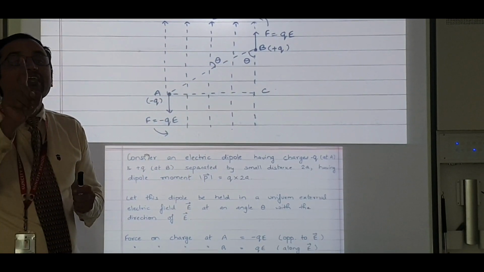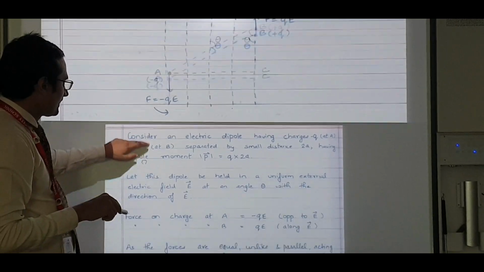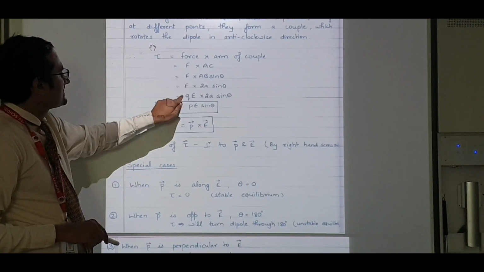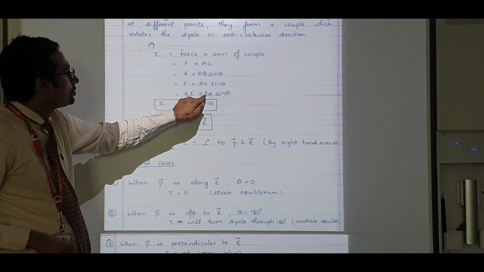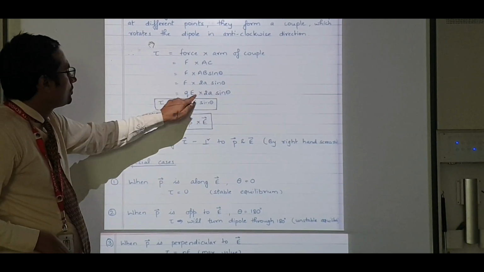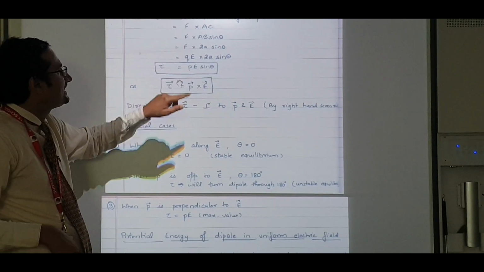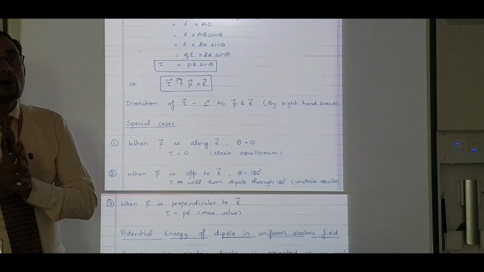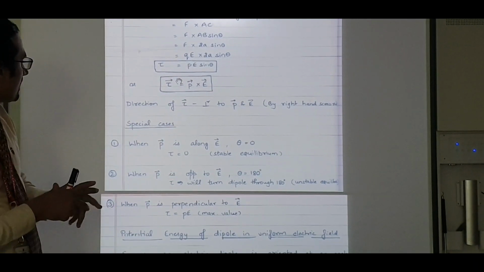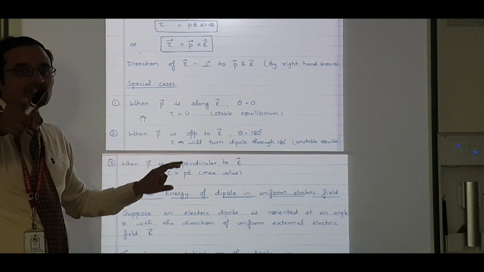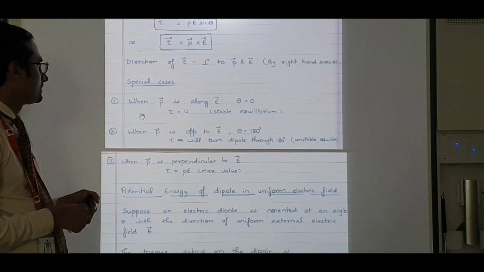And what is AB? 2A. So what am I getting? Force is QE into 2A sin theta. Q into 2A is P. So, tau is equal to PE sin theta or P cross E. Now comes the important part. Again, the direction is perpendicular to both.